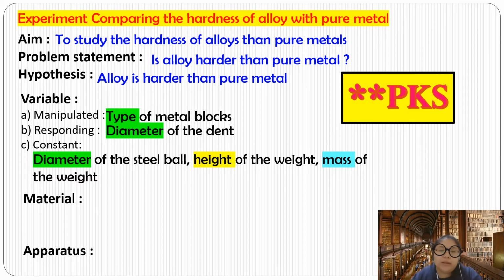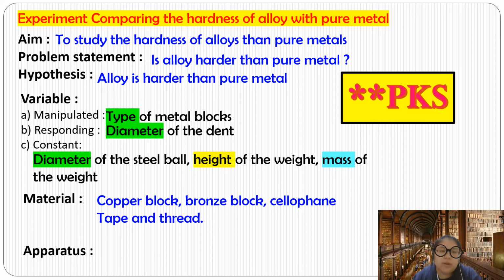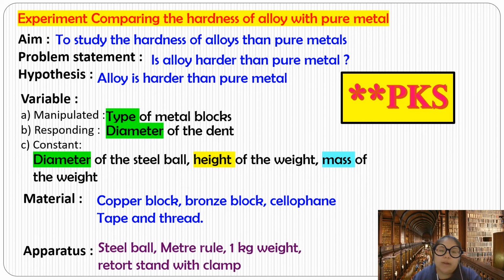Okay, let's see the materials we use. Okay, we use a copper block, bronze, after that cellophane tape and also the thread. So that means we need to compare the copper block and also the bronze block. Okay, copper is a metal, pure metal. Bronze is an alloy. Okay, apparatus: we're using a steel ball, meter rule, 1 kg weight, retort stand with the clamp. Okay, now we see the diagram.